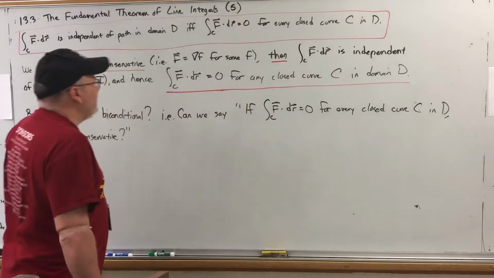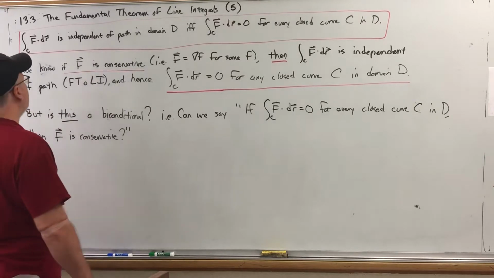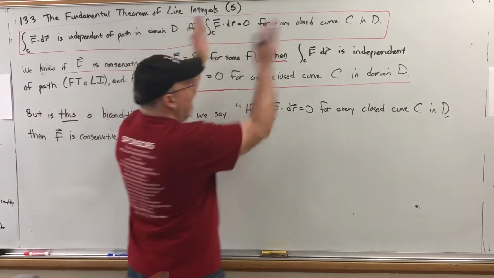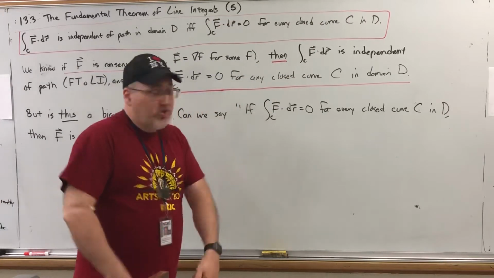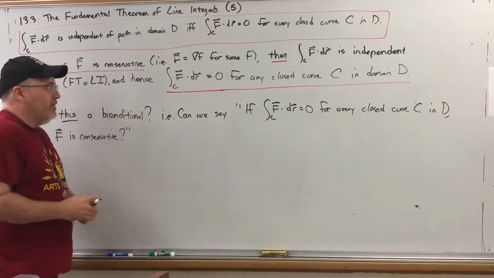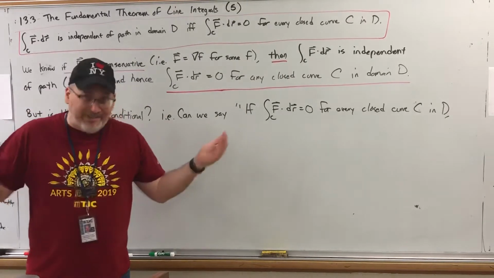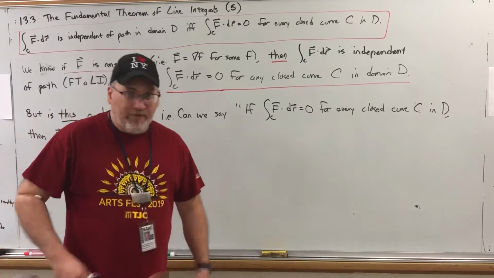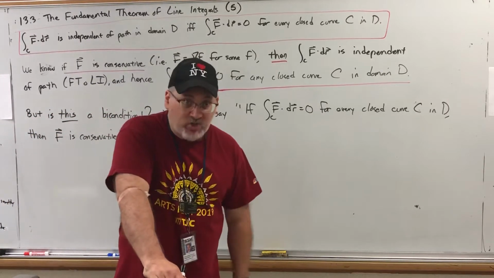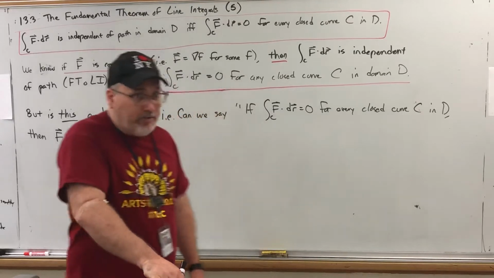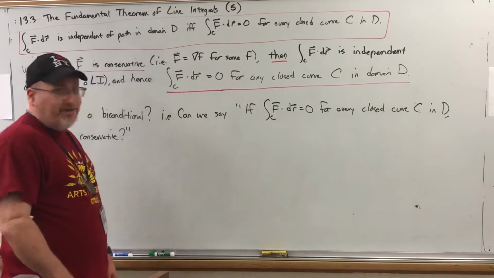If and only if means it's a biconditional, which means you can read this in both directions. If this happens, then that will happen, and vice versa. If that happens, then this will happen. Not all if-then statements can be written in both directions. For example, if you live in Tyler, then you live in Texas. But I can't say if you live in Texas, then you live in Tyler. That's an example of a conditional that is not a biconditional.